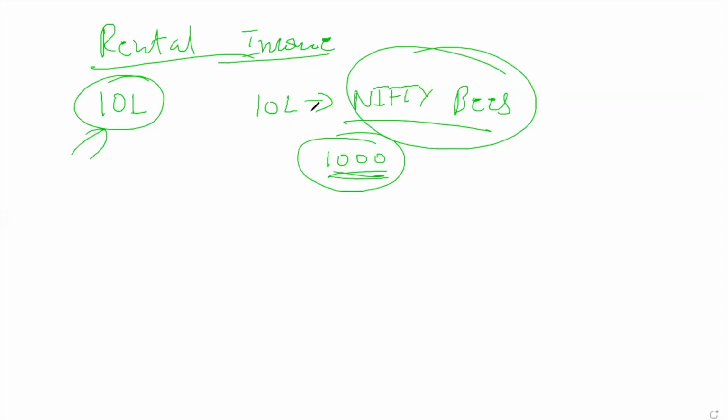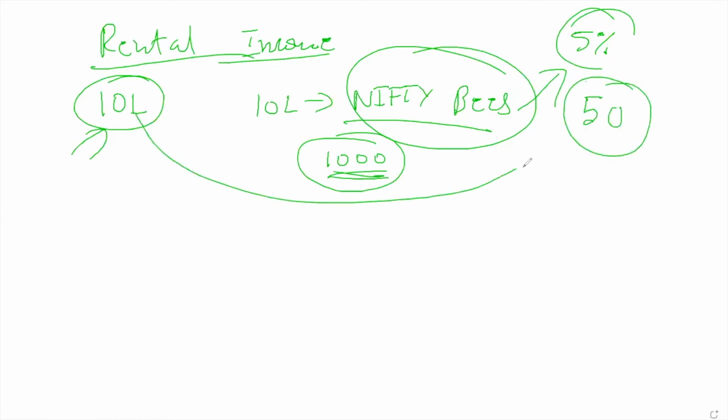Now, if Nifty goes up, Nifty Bees will go up and you get some income. Let's say Nifty moved up by 5% this month. If Nifty moves up 5%, how much money will you get? 50,000 rupees. You can run a family with this money. Nifty moved up, sir, I got profit, sir. I booked that profit and enjoyed 50,000. I'm running the business with that 50,000 profit.